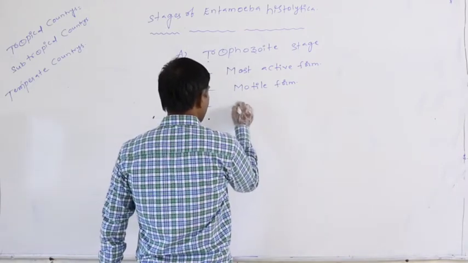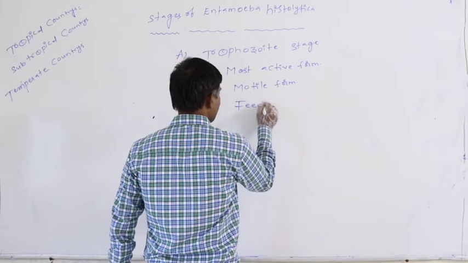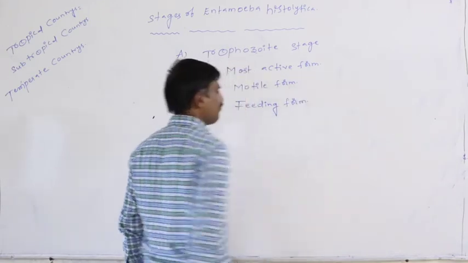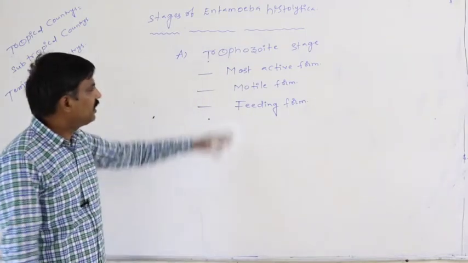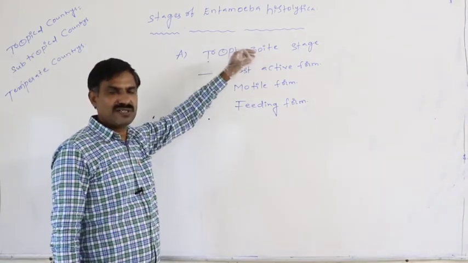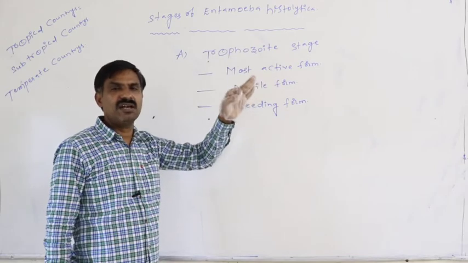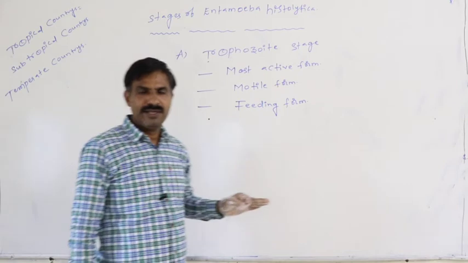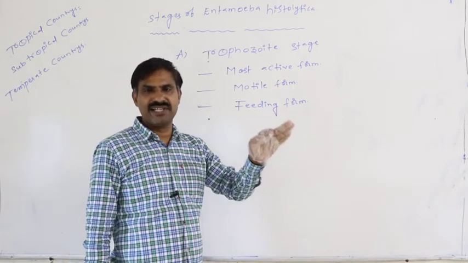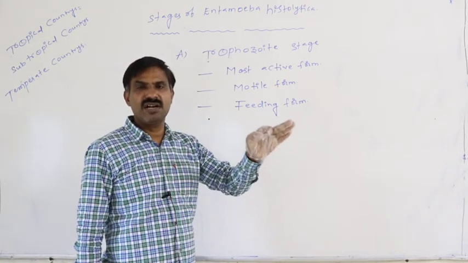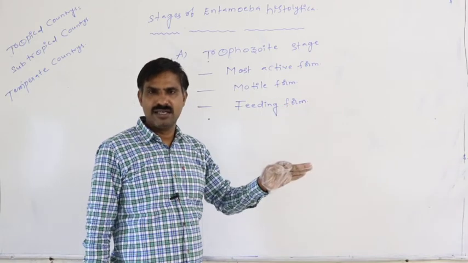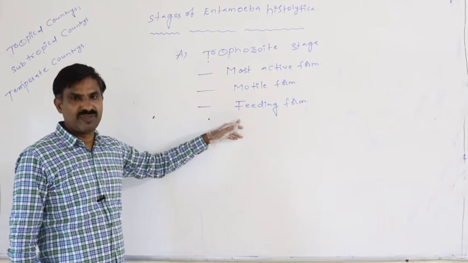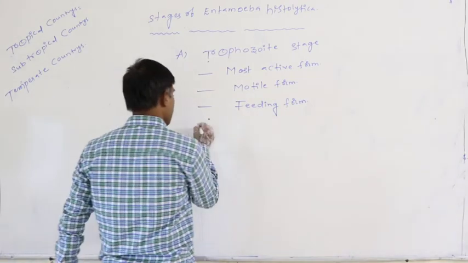It is the feeding stage. It is the feeding form. Definitely, the trophozoite stage feeds on the content of the large intestine in our body. So only this is said to be the feeding form or the feeding stage.